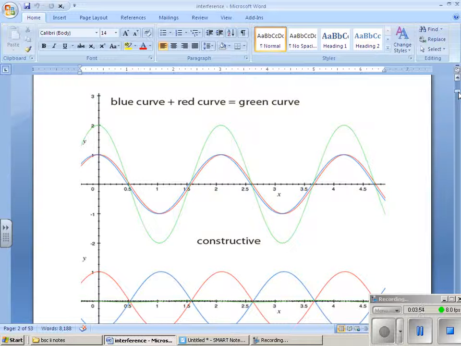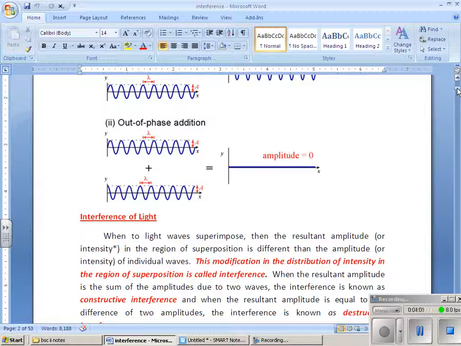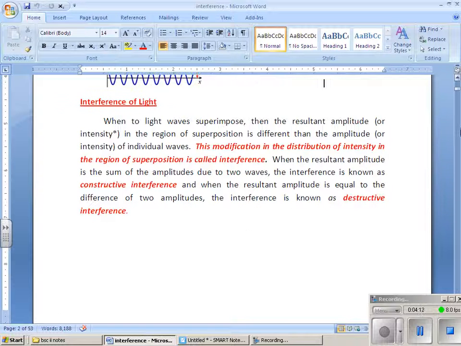What is interference? Interference is when two waves are traveling, constructive interference takes place at one point and destructive interference takes place at another point. This is interference of light. When two waves are superimposing on each other, at the point where both waves are in phase, we get constructive interference, and when two waves are out of phase, destructive interference takes place. So interference is based on the principle of superposition.